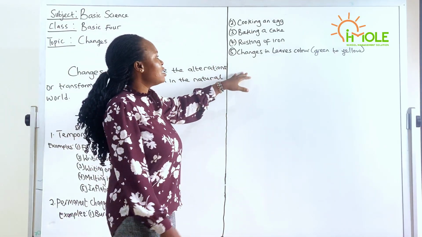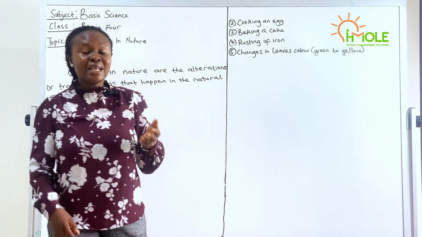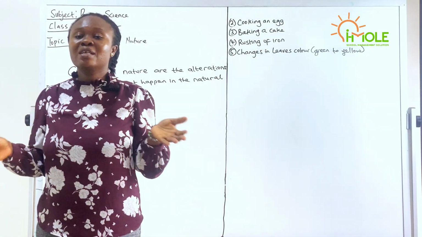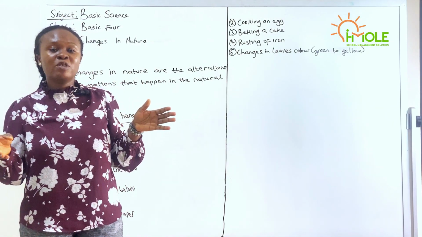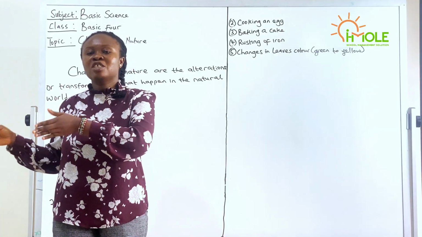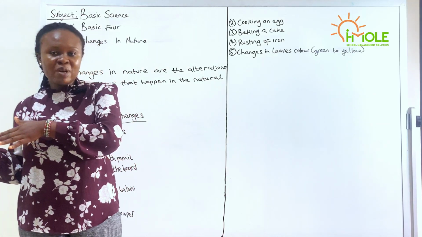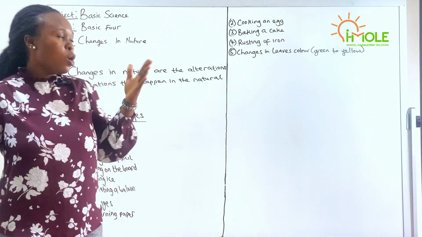Another one on our list is rusting of iron. That is metal. Once a metal is in a rusted position, you cannot take it back. You cannot change it back. There is nothing to change it back. It is irreversible. It cannot be undone.